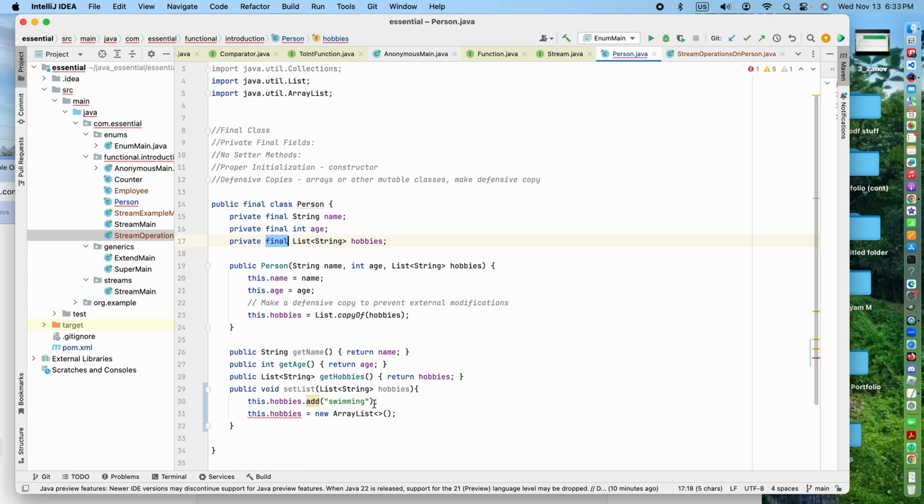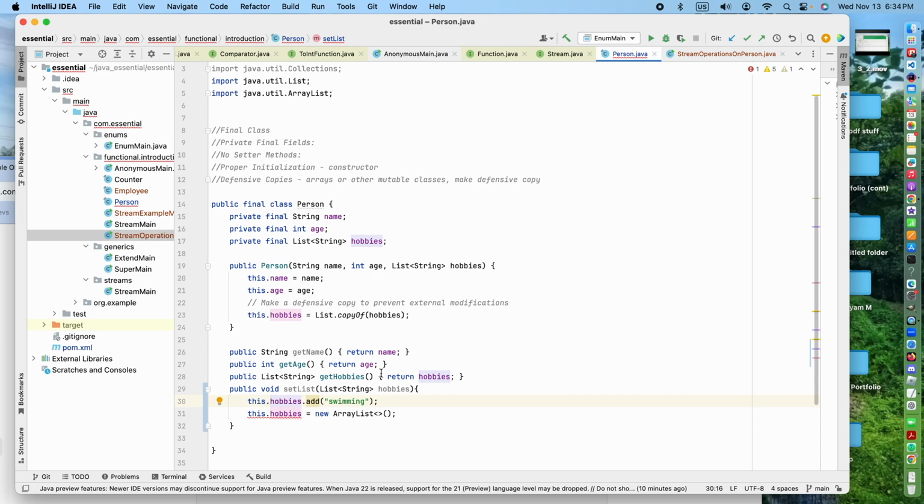But we can add items to this list. That's why we had to copy like this, to make it immutable.